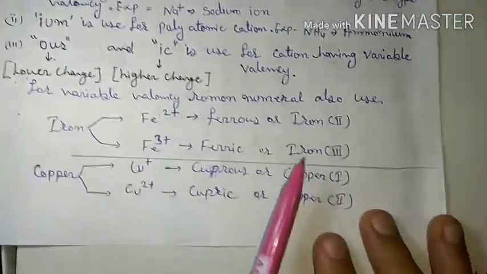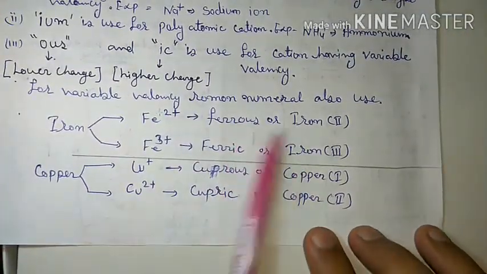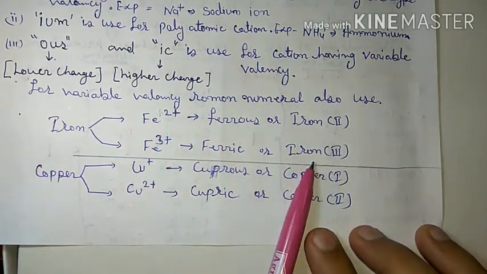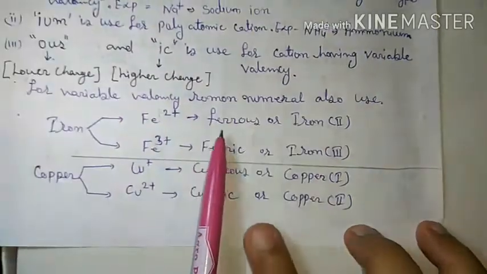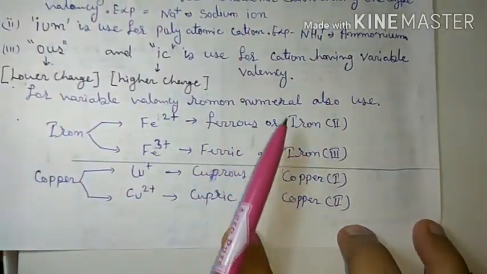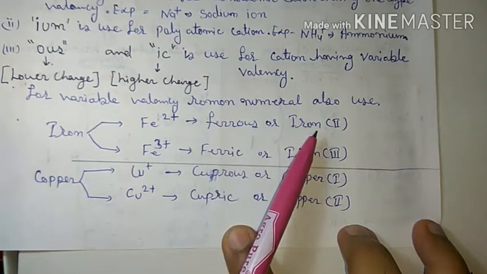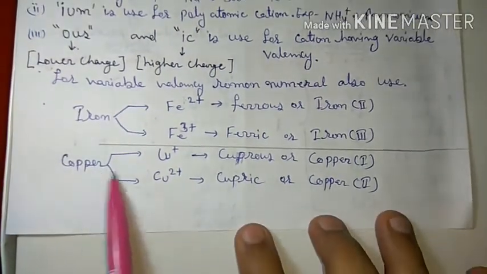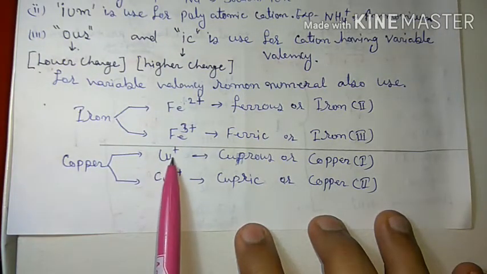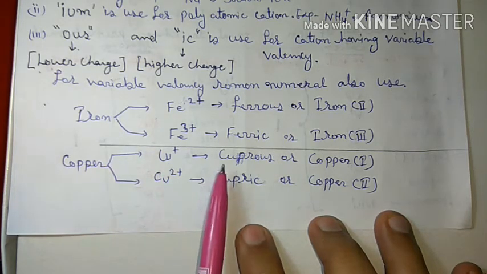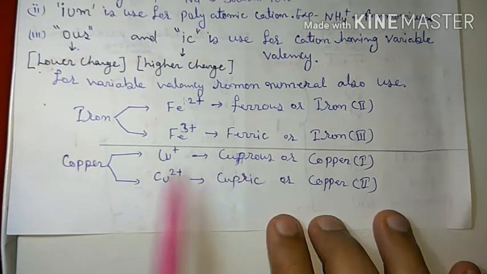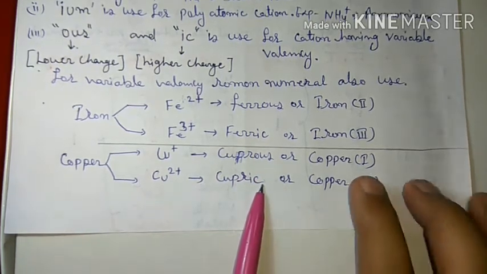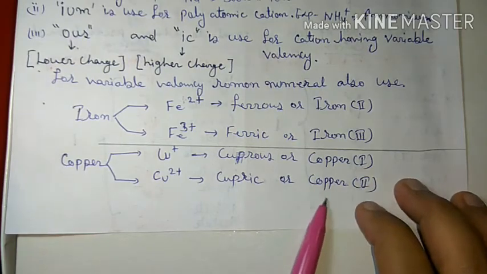Or we can also write iron second, because it has plus 2 charge, and it has plus 3, so it is also called iron third. So we can say ferrous or ferric, or iron second and iron third. Similarly, copper has plus 1 and plus 2. Plus 1 is lower, so that is cuprous. Plus 2 is higher, so that is cupric. Got it? It is first, it is second.